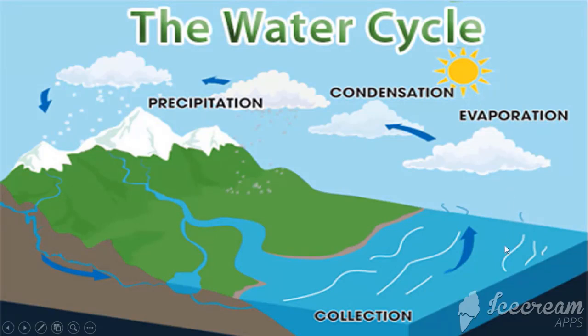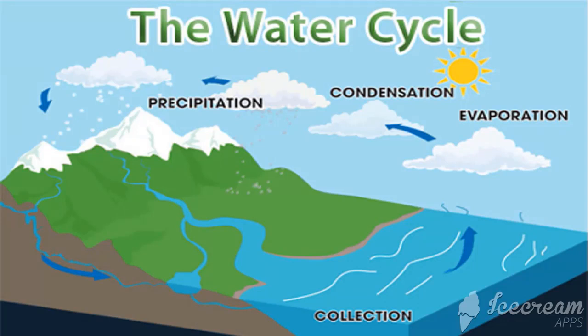Evaporation is the process by which liquid changes to a gas. It means water changes to water vapor. Evaporation in Kurdish means bahalambur. Okay, so water vapor is in the sky.